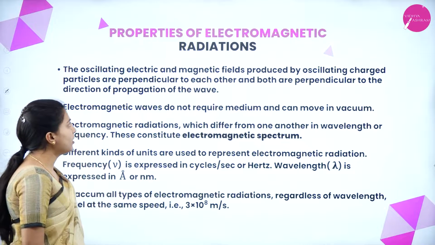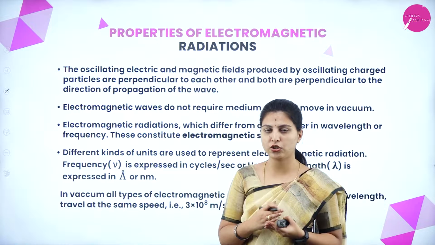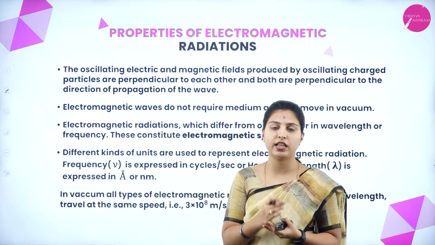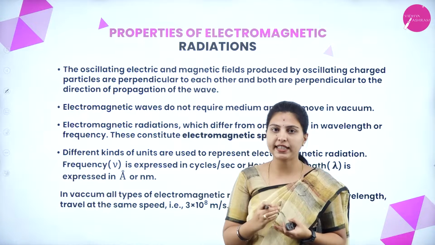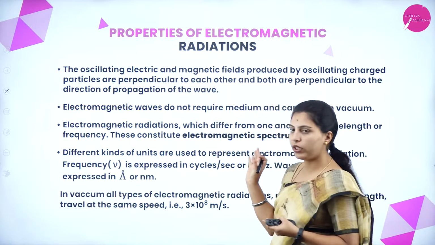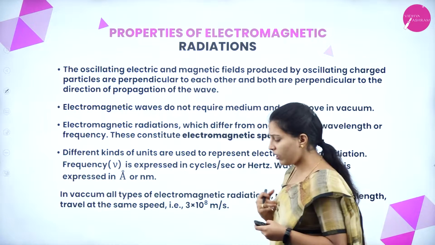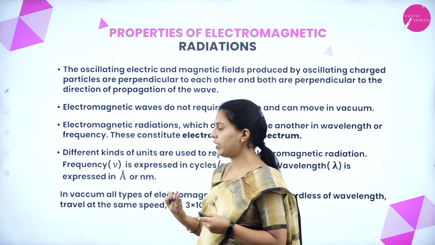Next, properties of electromagnetic radiation. In the last topic we saw the simple or basic characteristics of electromagnetic waves, and here we look at the properties of electromagnetic radiation. How will the electromagnetic radiation oscillate?